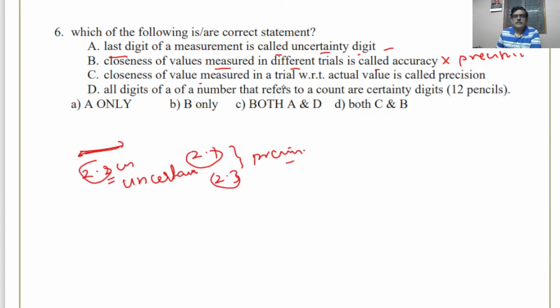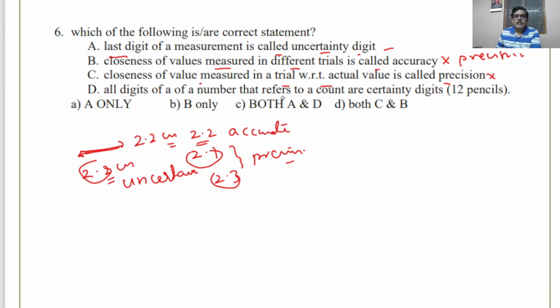Closeness of a value with respect to the actual value is called precision. No, it is not actually. It is called accuracy. See, it is the definition of accuracy. See, the length of the line is exactly 2.2 centimeter and somebody measures it exactly 2.2, then we say it is accurate.